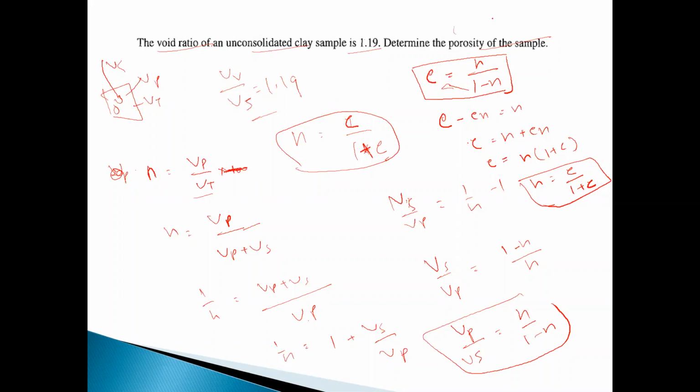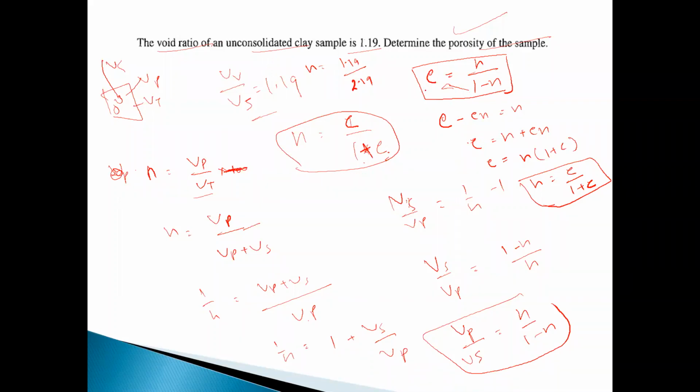You need to calculate the porosity of the sample. Here you have the void ratio, which is 1.19. n is equal to e, 1.19, upon 2.19, where 2.19 means 1 plus e. Is there any mistake in the formula? I think it is right.